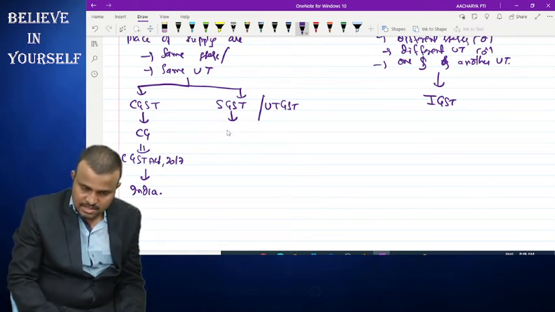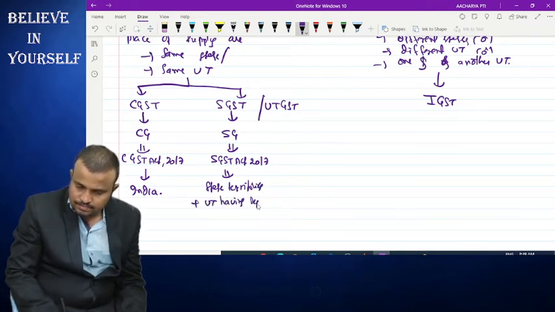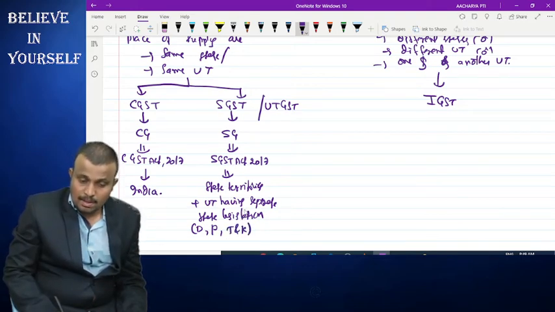Then coming to the SGST, it is levied and collected by the state government and is imposed as per the SGST Act 2017. It applies to all states, including union territories having separate state legislation. That is nothing but Delhi, Puducherry, and Jammu and Kashmir. So these are covered.